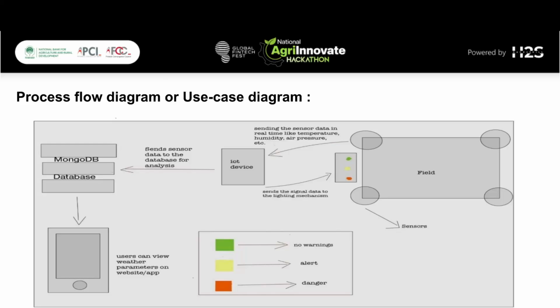Now, a question may arise: how will the farmer understand the data coming in, because naturally they don't have very high level language knowledge. They don't know how to use complex applications. So for that we have created two simple strategies.